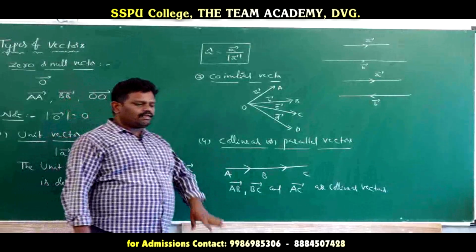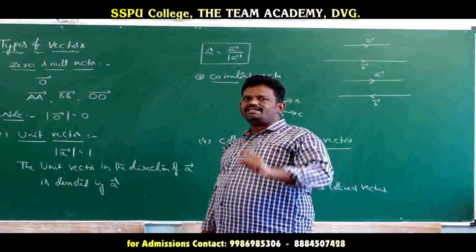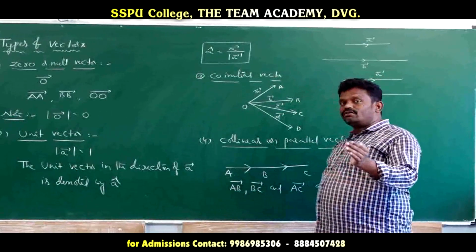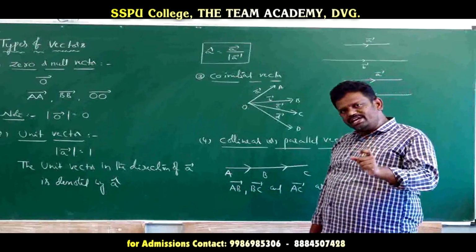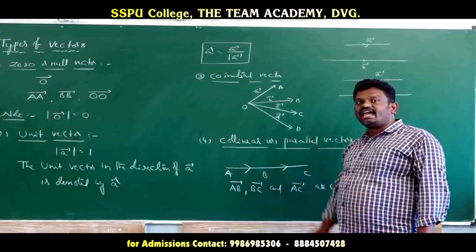Collinear and parallel vectors are classified into two types: like vectors and unlike vectors. Collinear or parallel vectors having the same direction are said to be like vectors.